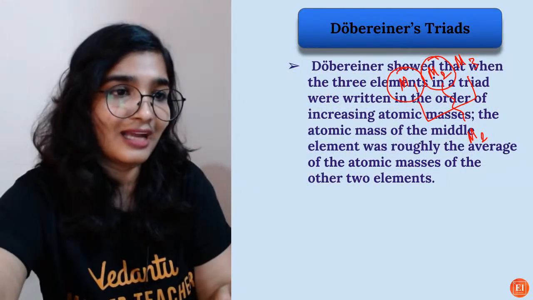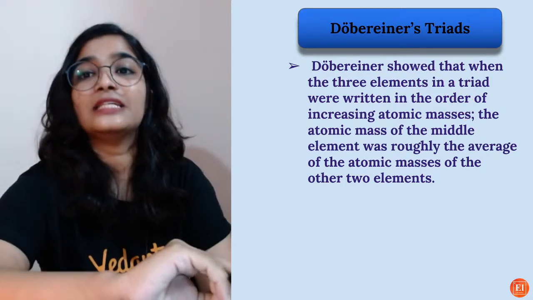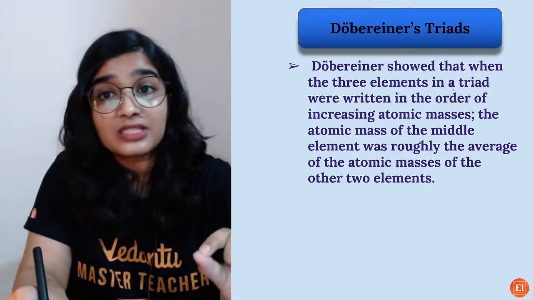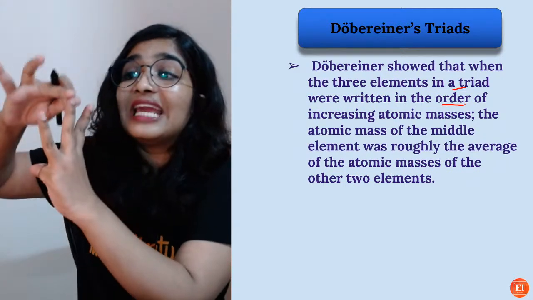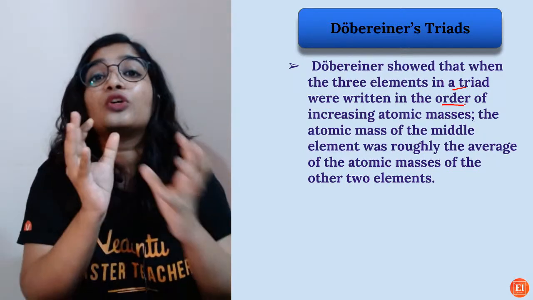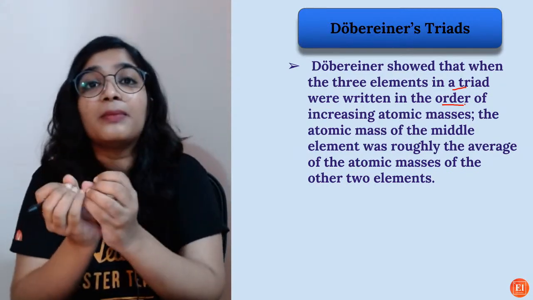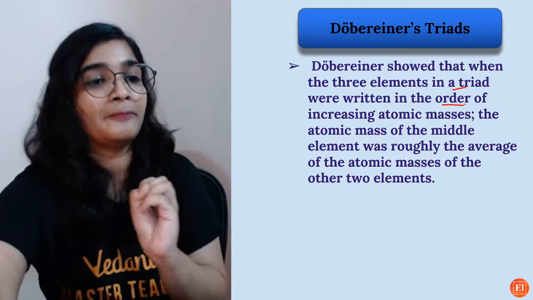The order of increasing atomic mass is very important.